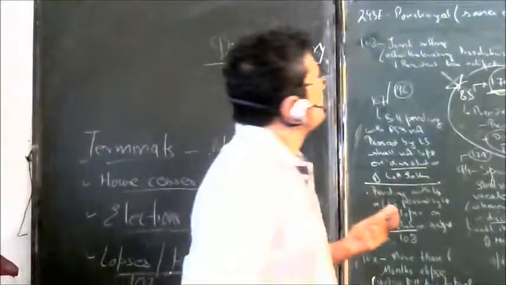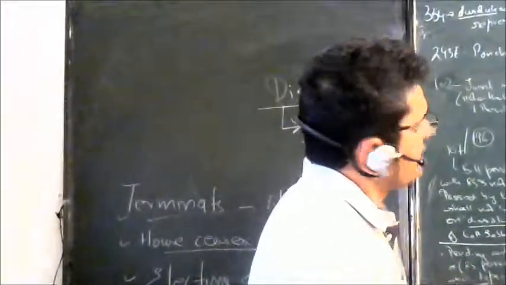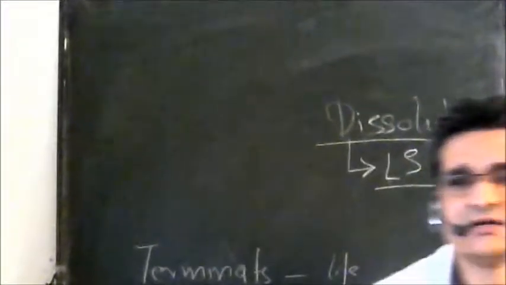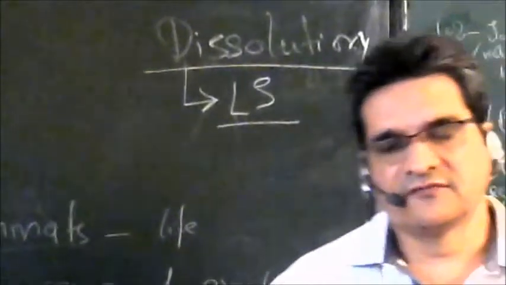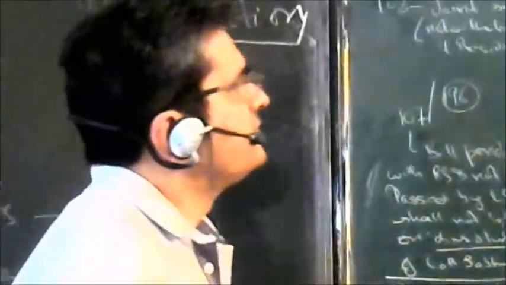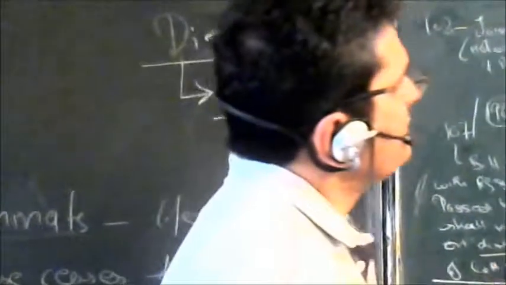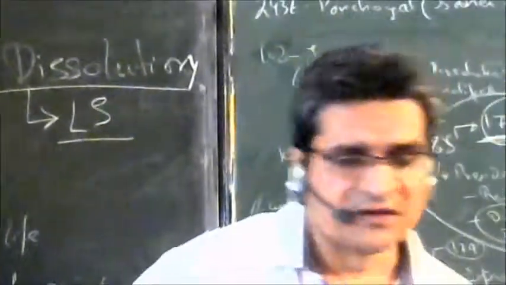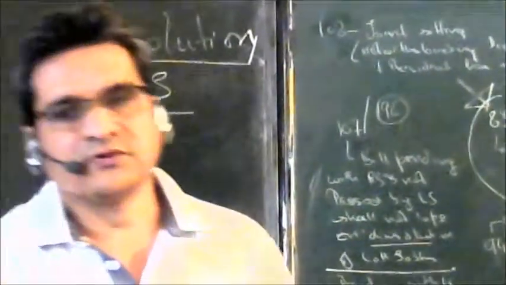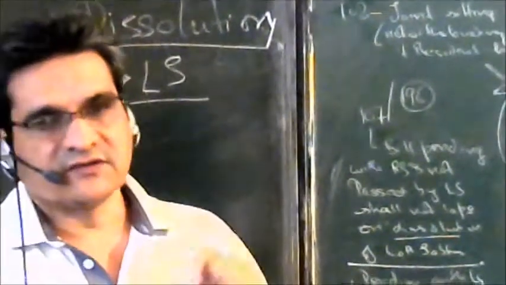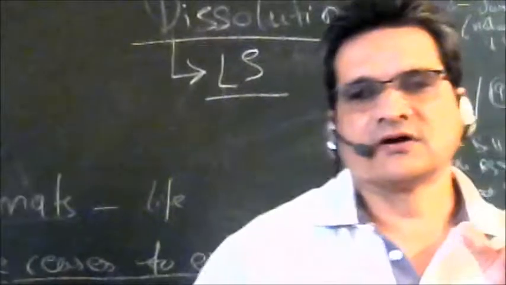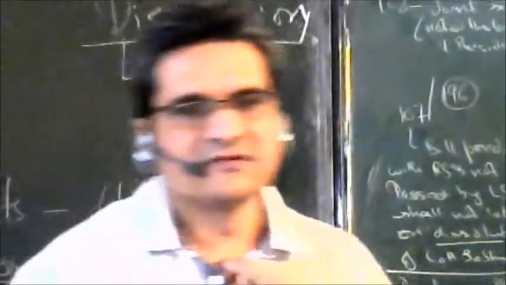Then the mention of dissolution is also there in Article 240, which gives special power to the president for peace and good government of certain union territories. There it mentions that president will exercise this power also with respect to Puducherry. You know, for Puducherry there is a legislative assembly, but if there is a dissolution, so I'm just trying to cover the word dissolution which appears in various articles of the constitution.